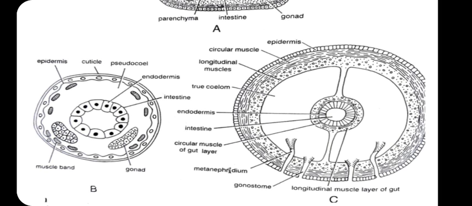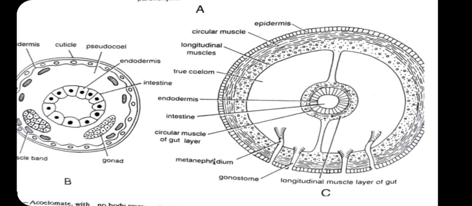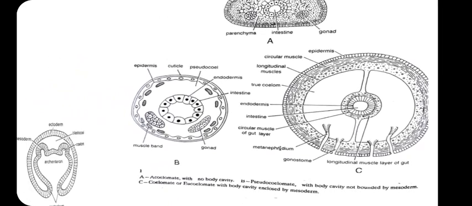You see here the endodermis, then the intestine, and around those organs there is a layer of epithelial cells, usually derived from the mesoderm, whereas such an epithelial layer is absent in case of pseudocoelom.